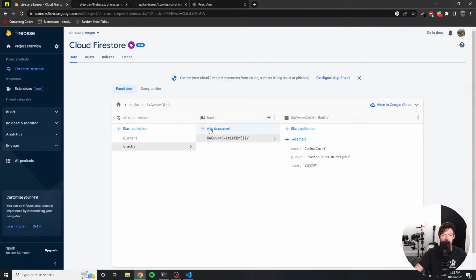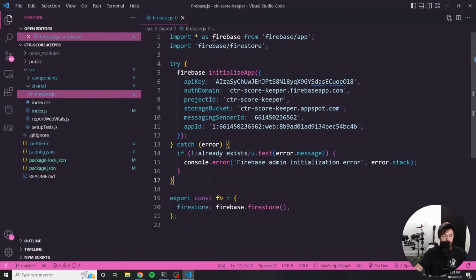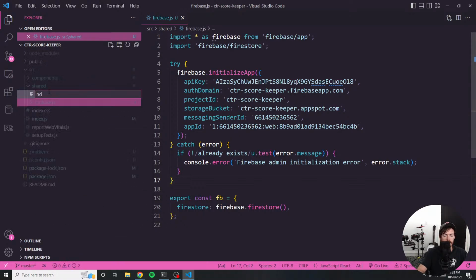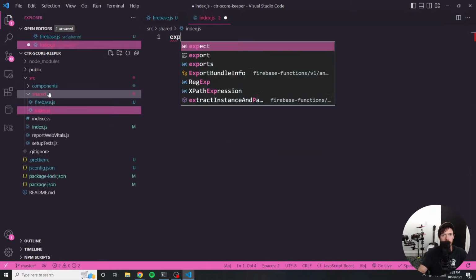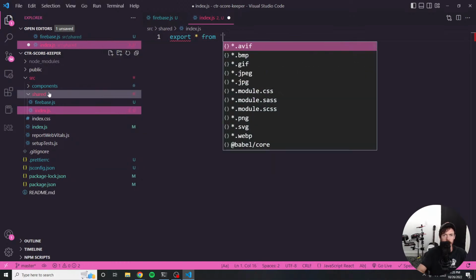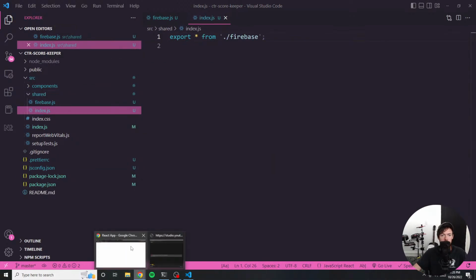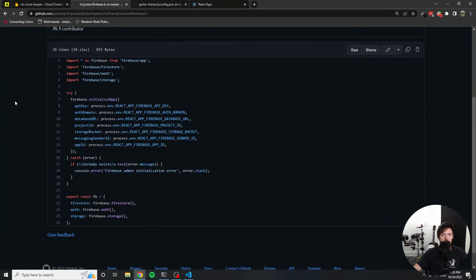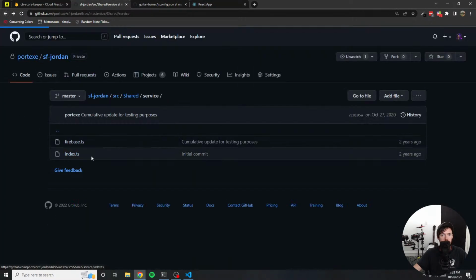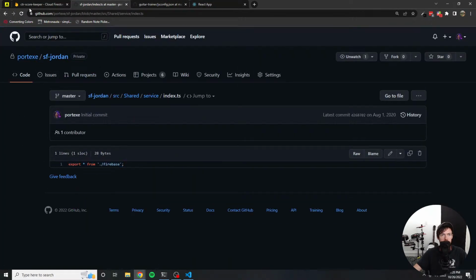But for now, since I have this data in my database, what I want to try to do is see if I can access that information from within my React application. I'm going to have to remember how to do that, but I think I can figure it out very quickly. Let's see how I was exporting it prior, because I want to follow these same patterns. And yeah, I'm just exporting everything from Firebase.